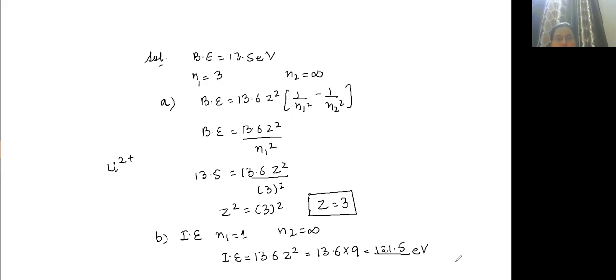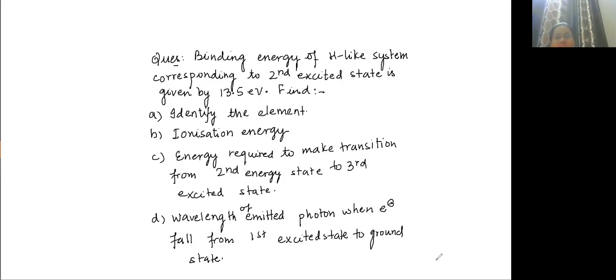Okay, so C part says that the electron makes transition from second energy state to third excited state.